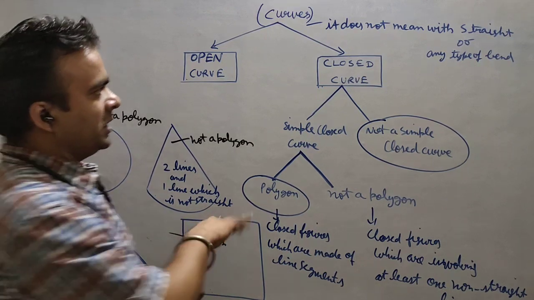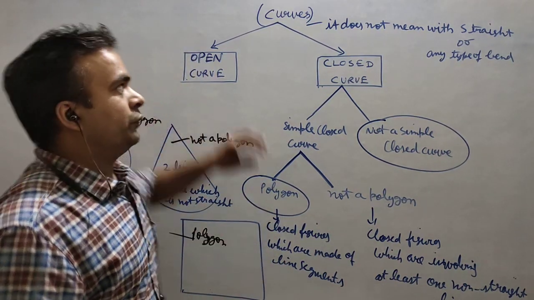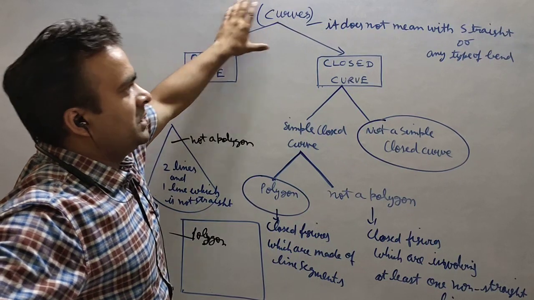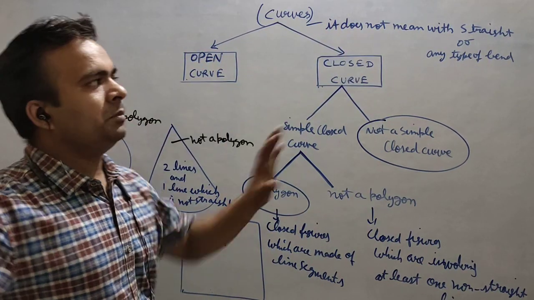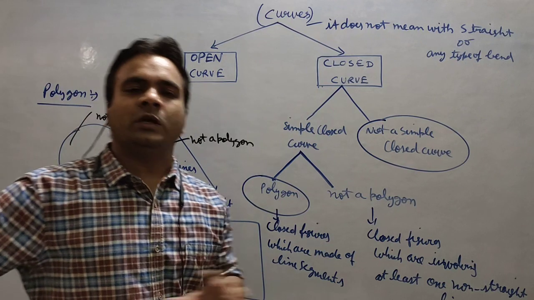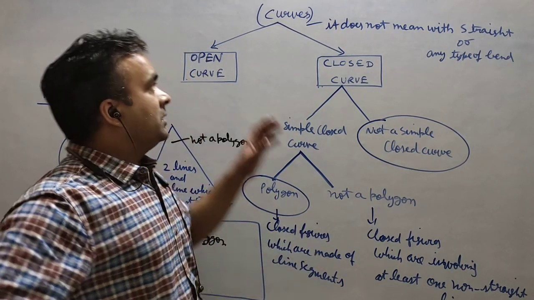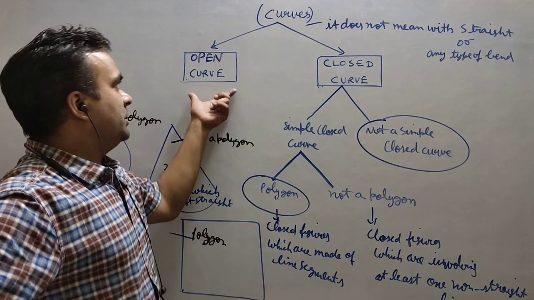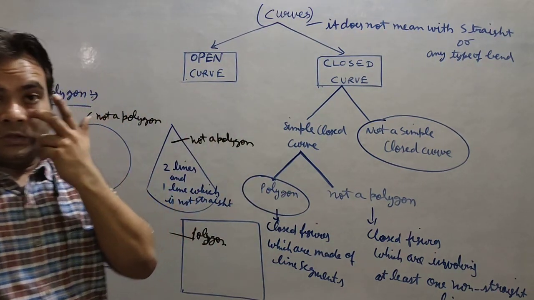So I am repeating again from the beginning. First of all, we have understood about the curve. What do you mean by curve? Curve means anything which we are drawing. It can be straight or it can be without a straight form. Now we have divided this curve in two parts. One is the open curve, the second one is the closed curve.